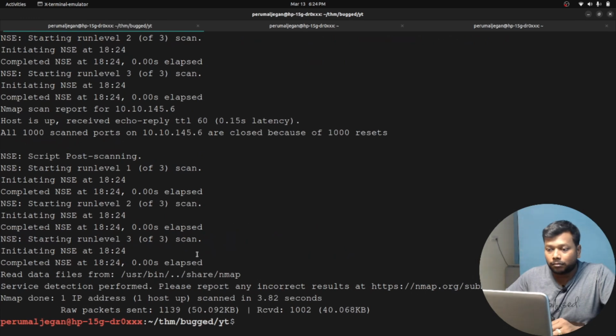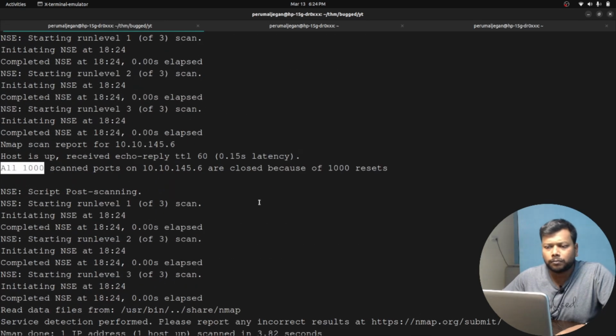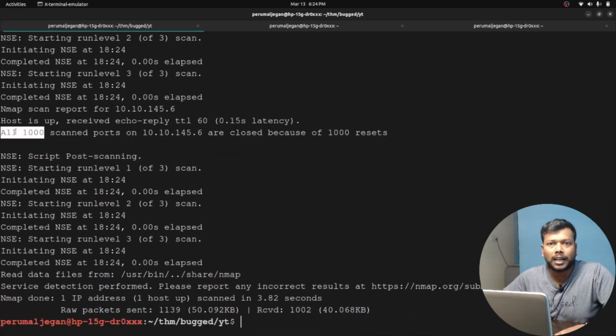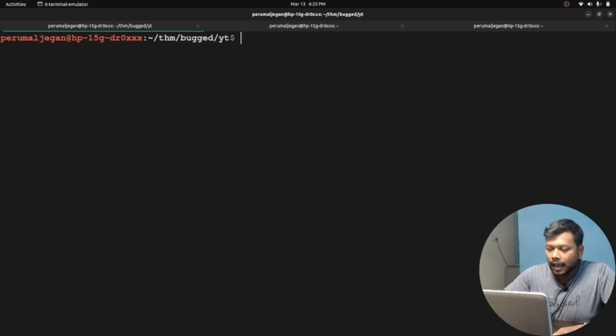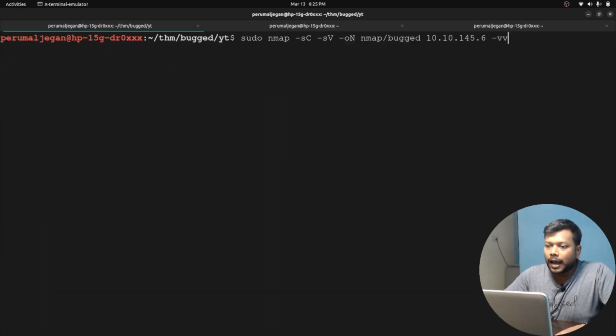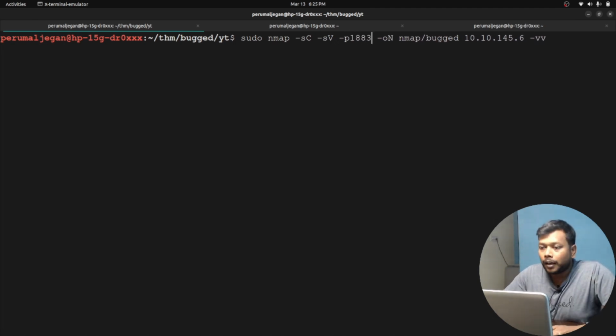Scanning, but look at this one, we haven't received anything. It scanned the typical 1000 ports, all general ports, but it didn't find any open ports out of these 1000. It could be some other port outside of this 1000. Well, I have already done this, so let me admit that. I'll tell you what port is open. I knew that port is open, so that's why I'm mentioning it, 1883, and it's a non-standard port.